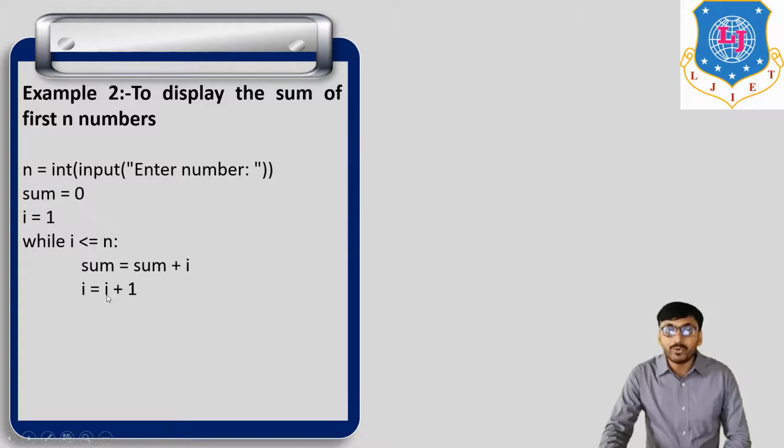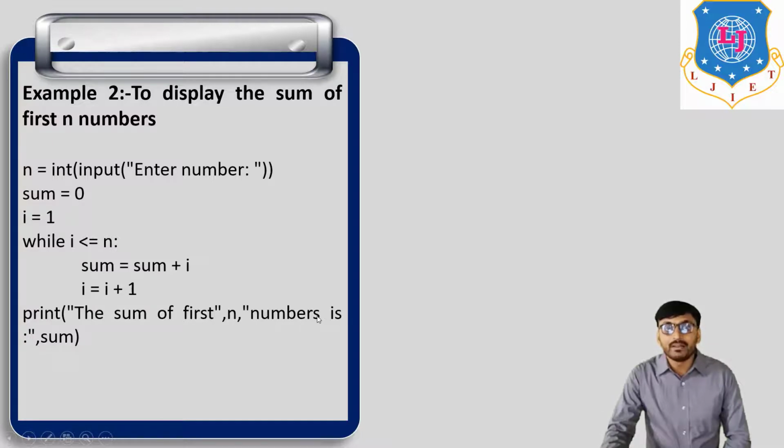Increment the value of i by 1. Here i is equal to 1 as the initial value, then i is equal to 2, i is equal to 3, i is equal to 4. Okay. And last, print the sum of first n numbers is sum.